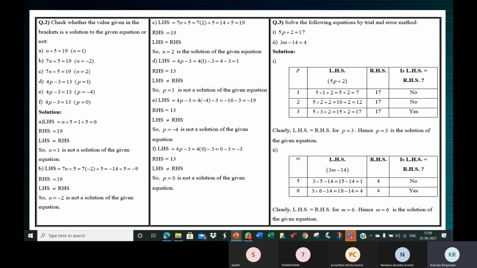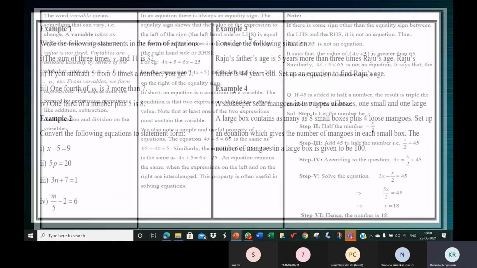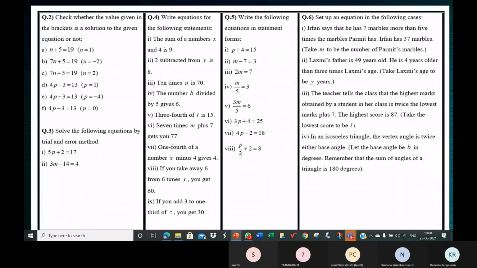All right, children, moving on. So here the heading, children, was there is some number given in the bracket. You had to check if it's a solution or not. See the next one. Solve the following equations by trial and error method. Solve it by trial and error method.